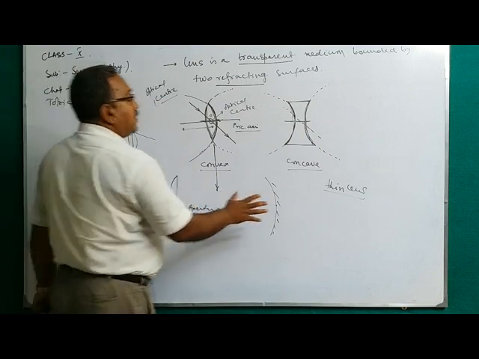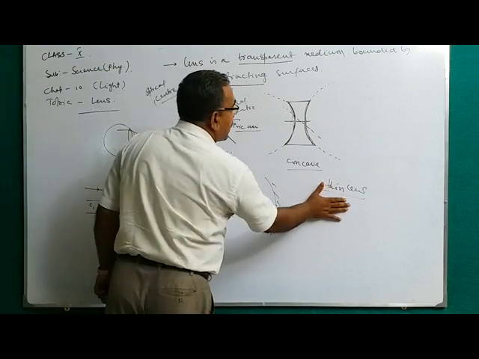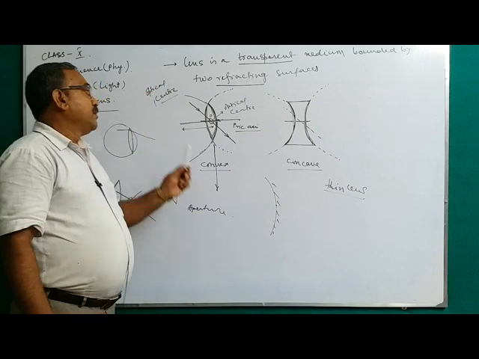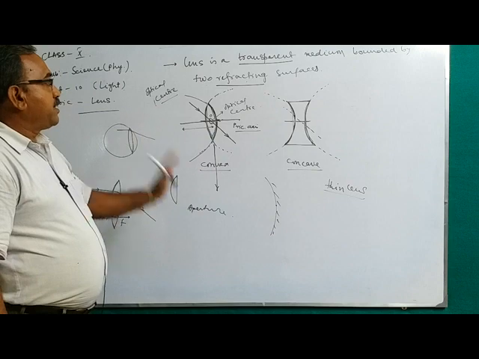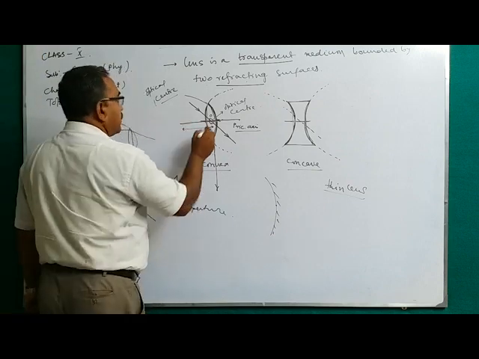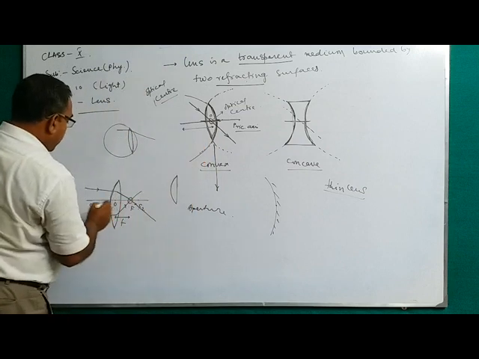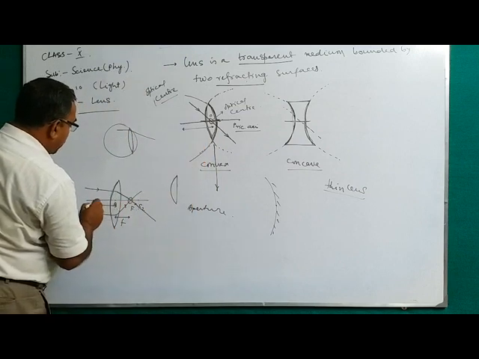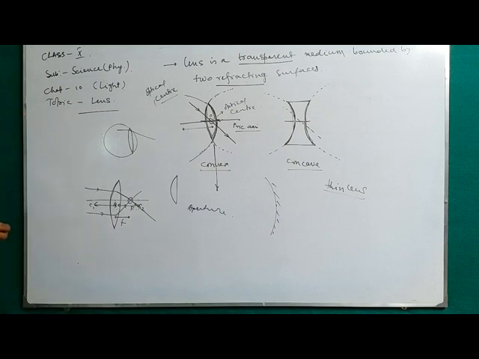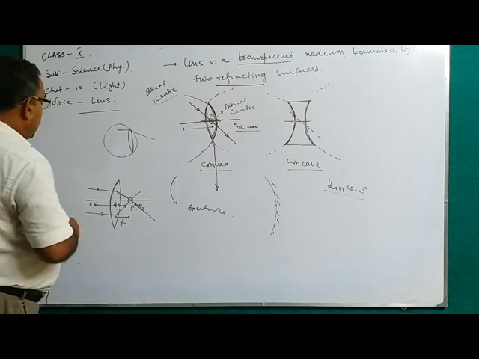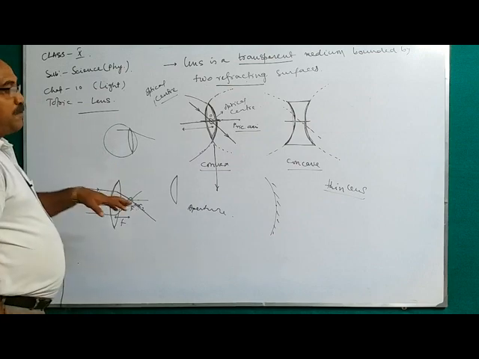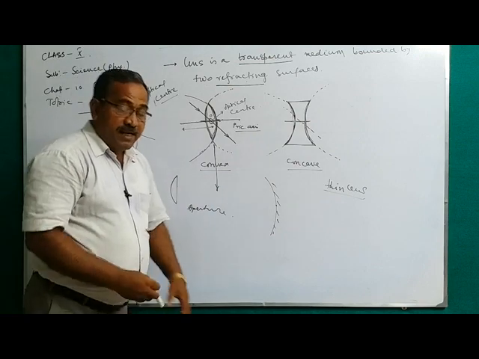That time we say the lens is a thin lens. So for the thin lens, the aperture must be very small, and the distance between C1 and C2 from the optical center are both equal. That type of lens is called a thin lens.